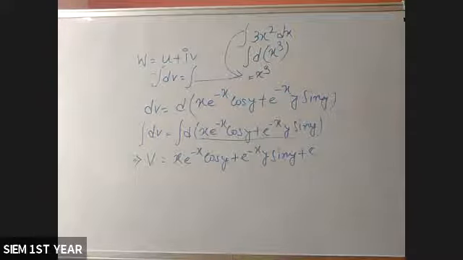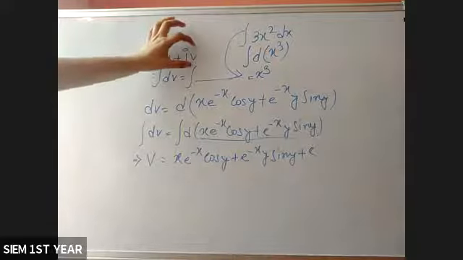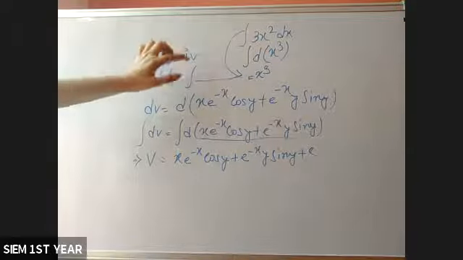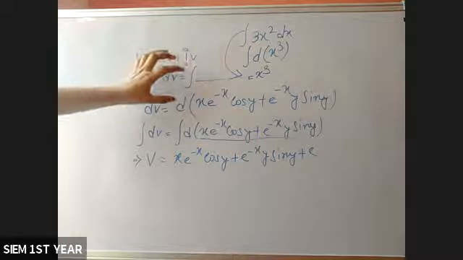So this is the concept of harmonic function. From this chapter, you will get only this type of question. Suppose u is given, you have to find either v or w. Sometimes v is given and you have to find u and w. If v is given, you have to apply the same type of formula, differentiating with respect to x and y, using the Cauchy-Riemann equations.